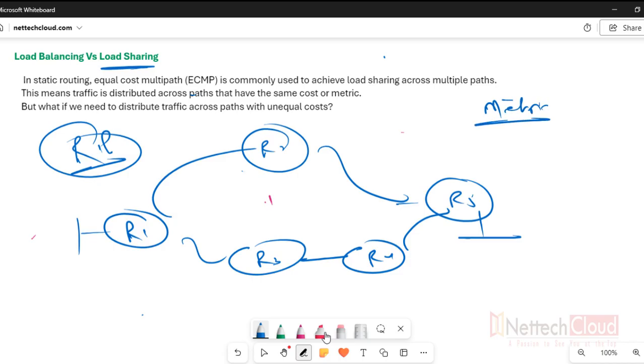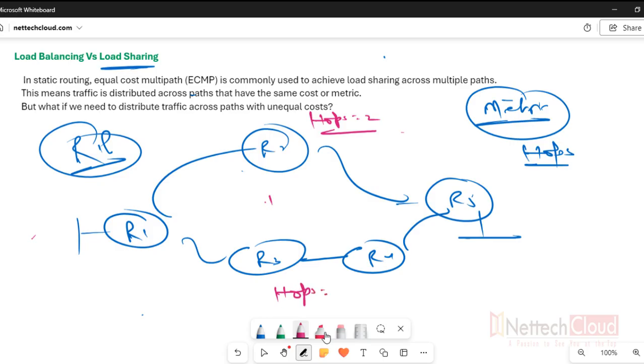Hop count means number of hops. So obviously here the hop count is total 2 and hop count 3 to reach the 50 network maybe, right? So is it possible to do load sharing even in RIP with this scenario?